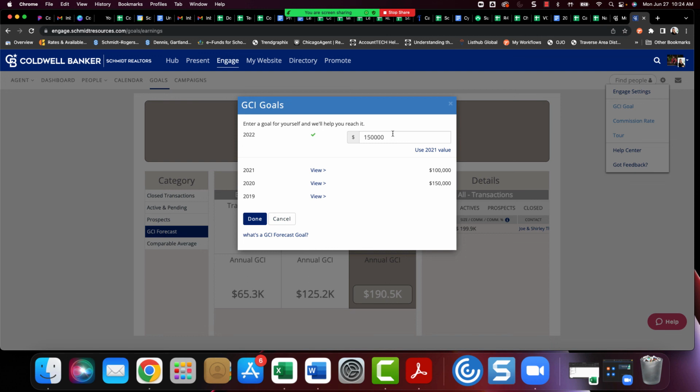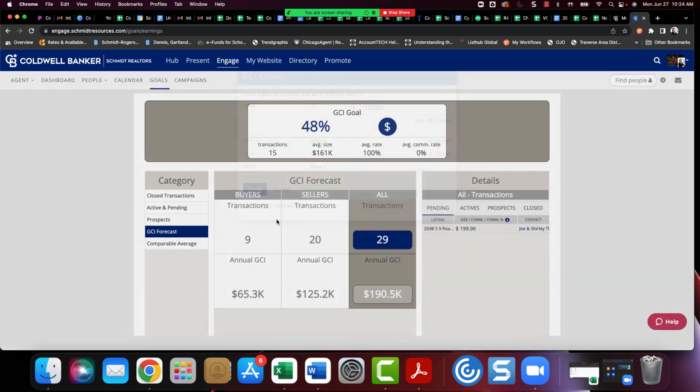Because this is on a feed with our MLSs, of course, if it's some type of referral or some sort of transaction that's not in the MLS, those can be added manually as well. And you do that right inside the client in which you transacted with, but that will help you track your goal true to the actual number, even if it's not being fed over from the MLS.